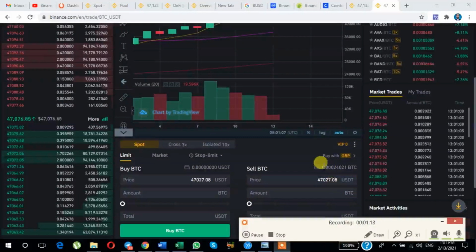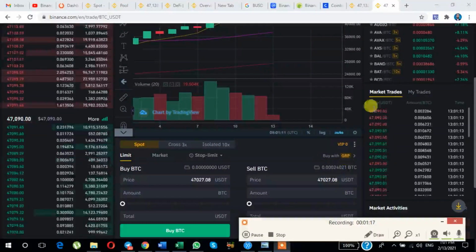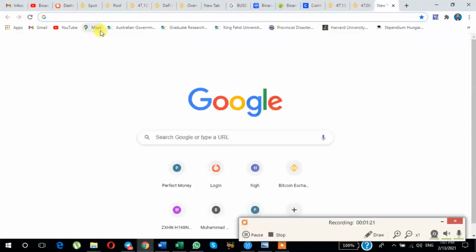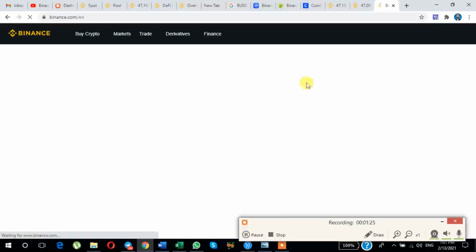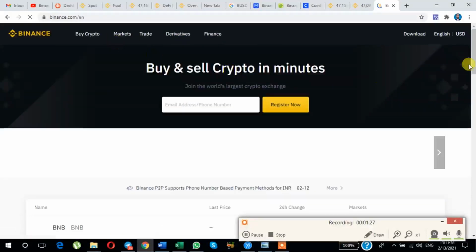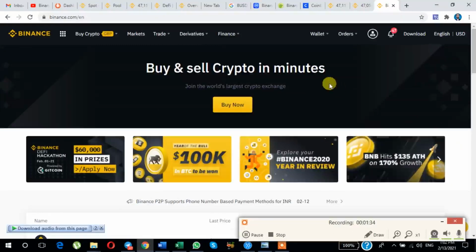Okay, this is my BTC balance, 0.0024021, and this balance you can also view here in Binance. Okay, now clicking here to overview.